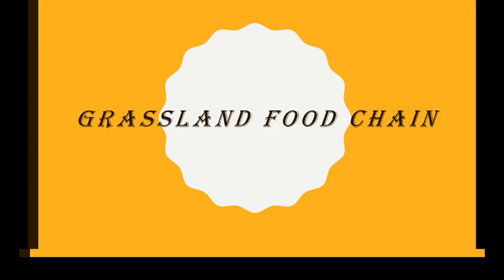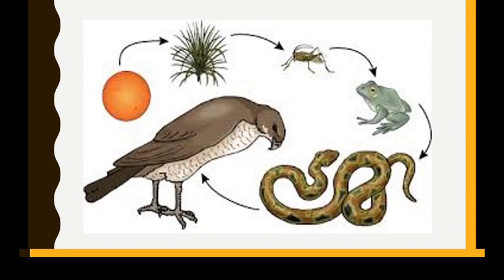If you see the grassland food chain, this is the solar energy which is taken by the plant, then some insect which is eaten by the frog, then this is eaten by the snake, and again this is eaten by the eagle, isn't it? So it is a grassland food chain which takes place on the land.